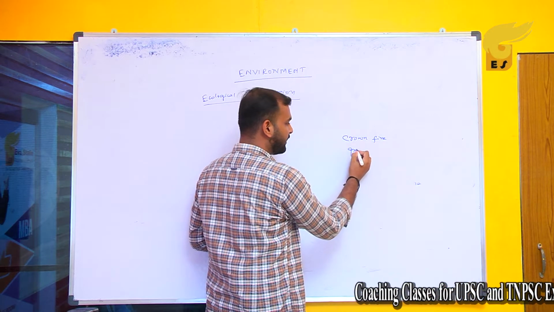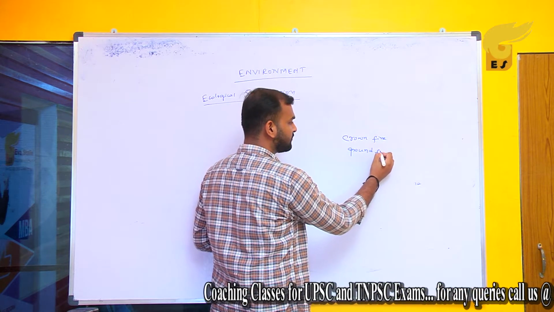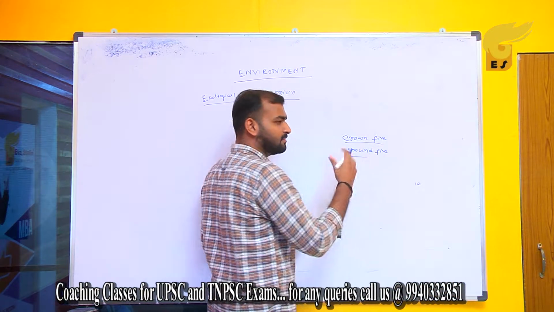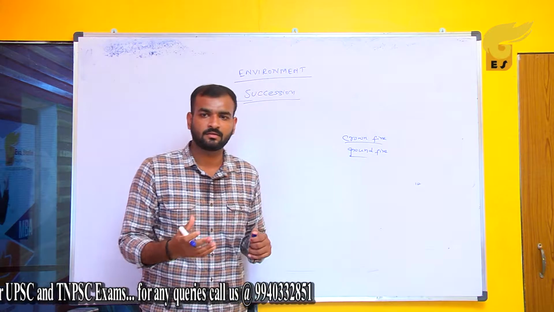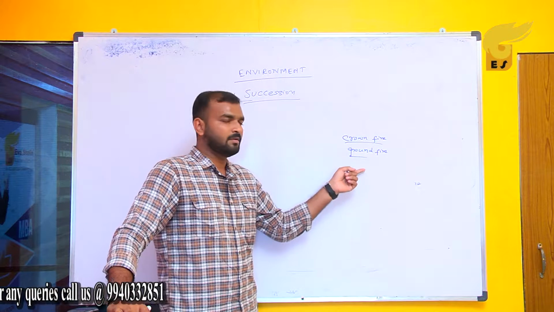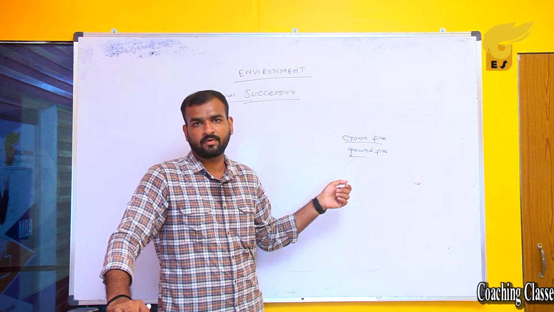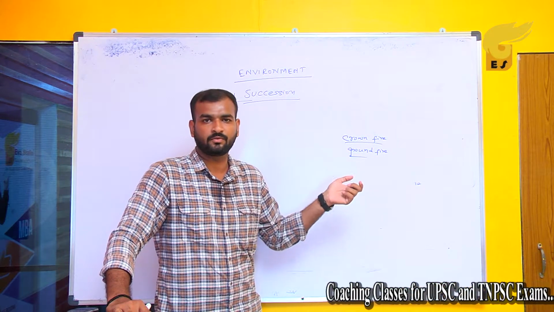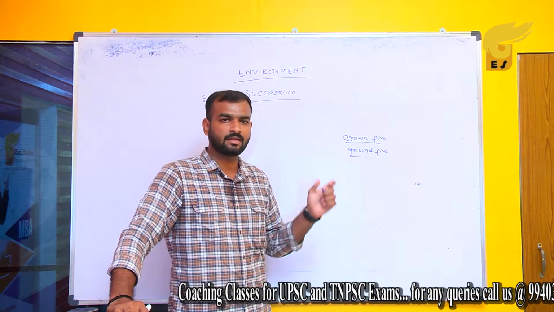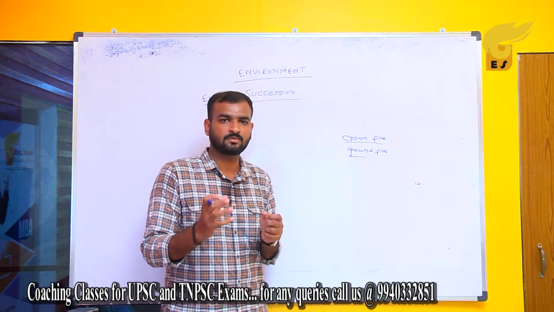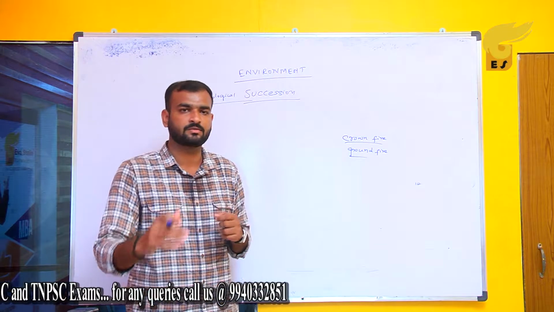If it is a ground fire, the impact is not going to be as much as a crown fire. In a ground fire the sediments will be used as nutrients for the next organisms to survive, so the forest will renew in a few decades. Whereas in a crown fire, the entire canopy of trees will be lost. Once the canopy of trees is lost, the productivity is lost.